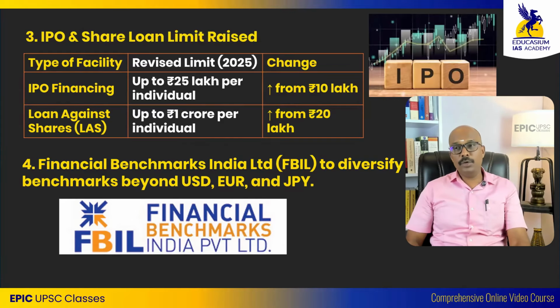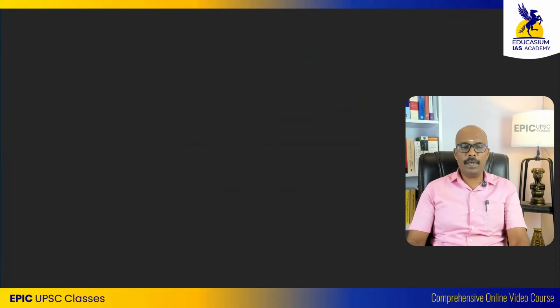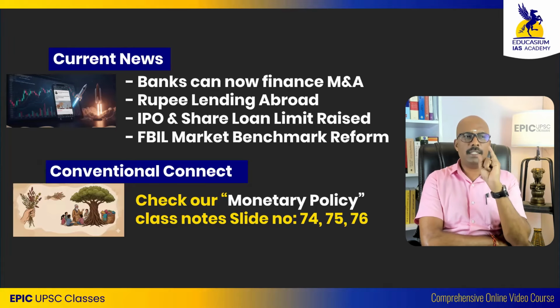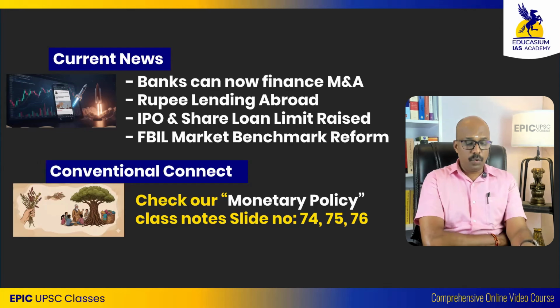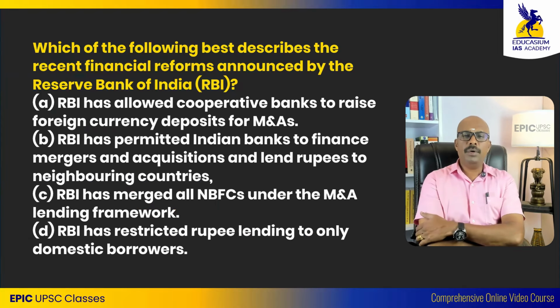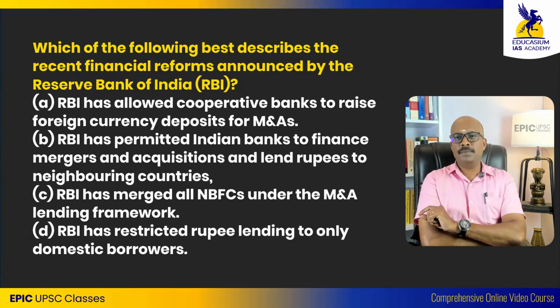So this is news which has been very prominent recently. News in this category is: banks can now finance M&A, rupee lending can be done abroad, like Nepal, Bhutan, etc. IPO and share loan limits have been raised. The FBIL market has been reformed with various currencies. If you want to check out the conventional part, go to the monetary policy class and check out FBIL and its ownership. Now pause this video and try to answer this question.